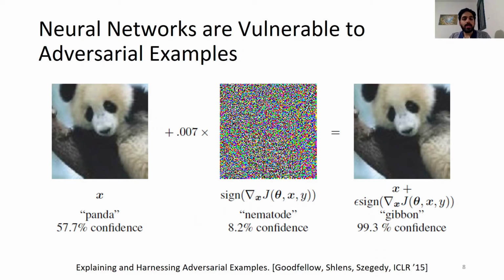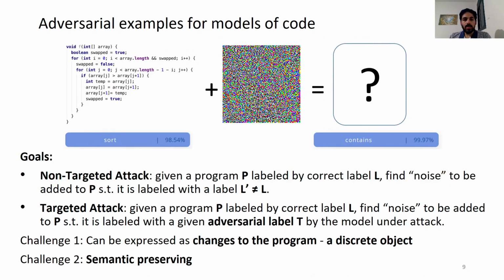We know from other areas of deep learning that neural networks are often vulnerable to adversarial examples. Examples that can force the model to make an incorrect prediction by small perturbation to the input. For example, here is a panda, and by adding a small noise to it, the model predicts the new picture as a gibbon.